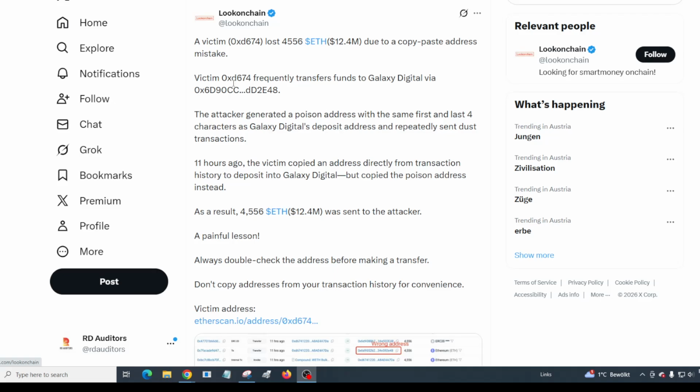Actually what happened was the victim frequently transfers funds to a Galaxy Digital address, the address ending 48. But the attacker generated a poison address with the same first and last four characters as Galaxy Digital's deposit address and reportedly sent dust transactions. So 11 hours later, the victim copied an address directly from the transaction history to deposit into Galaxy Digital.